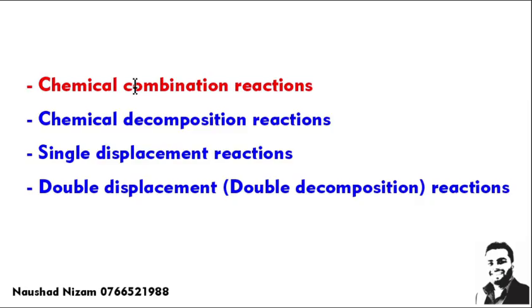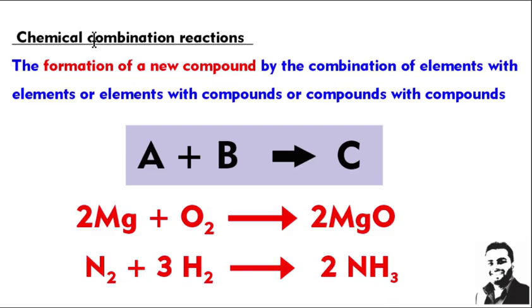Let's see what a chemical combination reaction is. In combination reactions, what you get is the formation of a new compound. One compound is formed. For example, A and B produce one product, only a single compound. This is how you identify a combination reaction. For example, magnesium and oxygen react together and give one product, magnesium oxide. Nitrogen and hydrogen react together and give only one compound. We say it's a combination reaction.